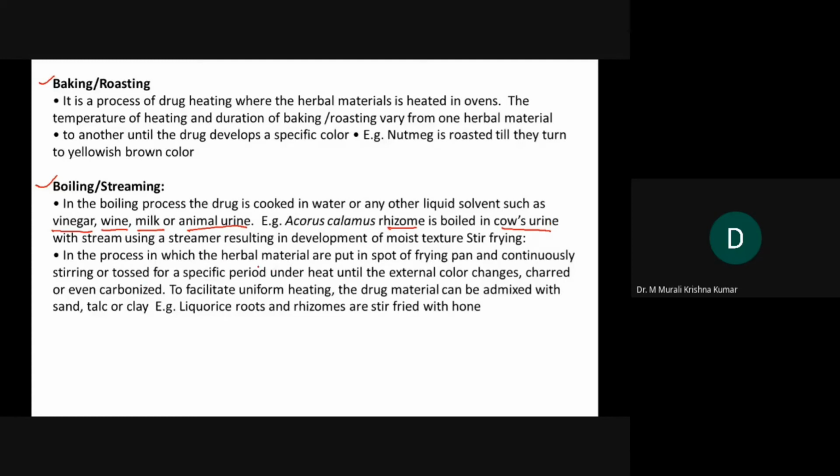In this process, usually the herbal materials are put in a pot or frying pan and continuously stirred or tossed for a specified period. It is almost like preparing food in the kitchen, where we quite often see this type of stir frying. The same thing is done. Licorice roots and rhizomes are stir fried for herbal preparation.